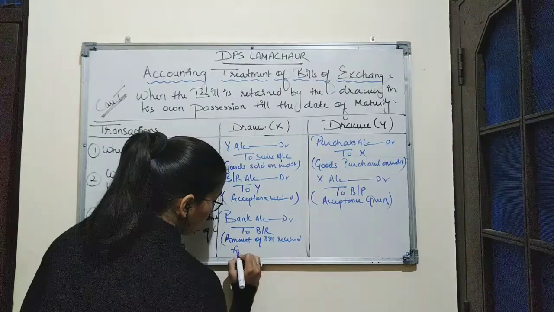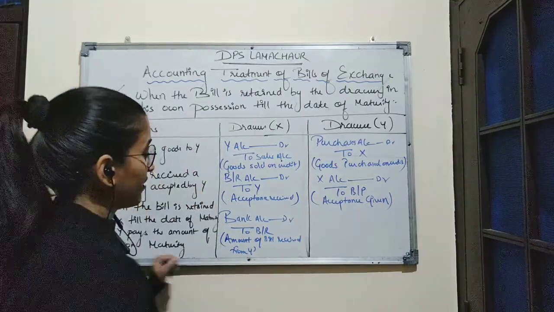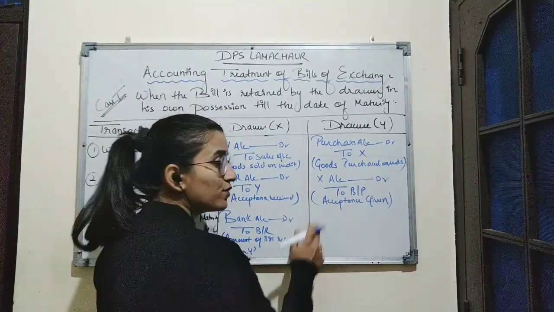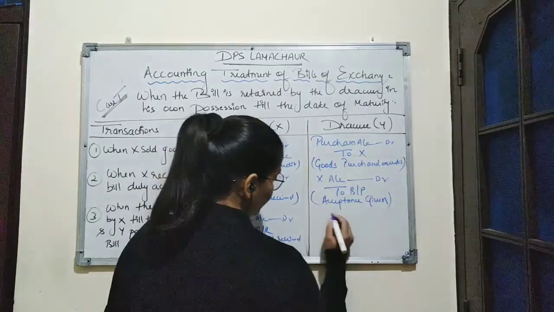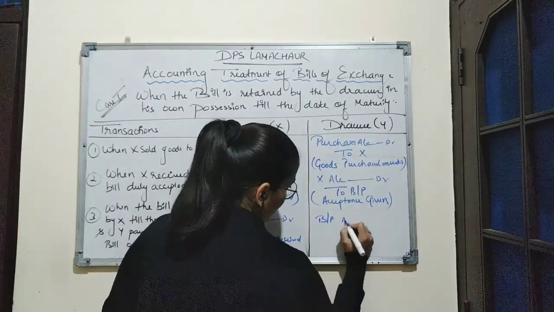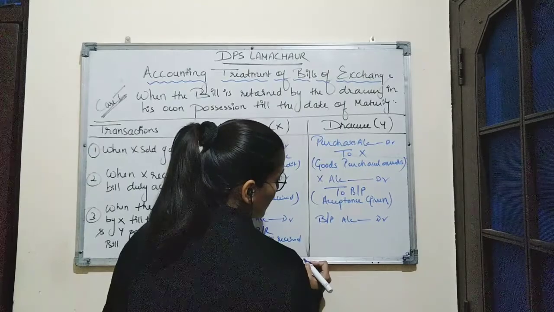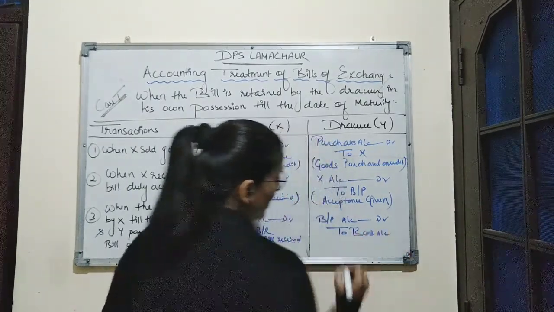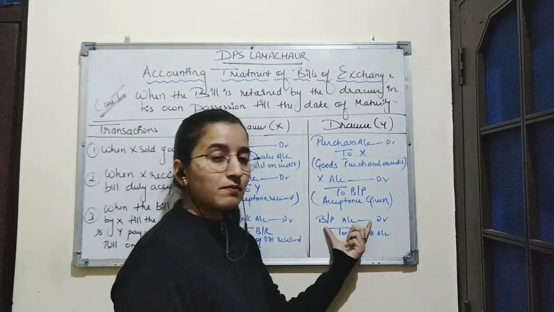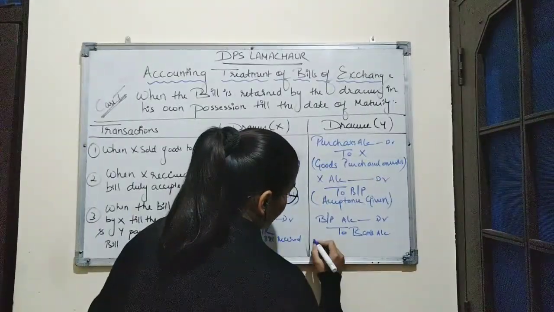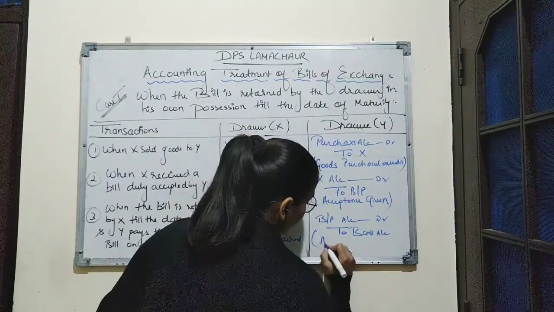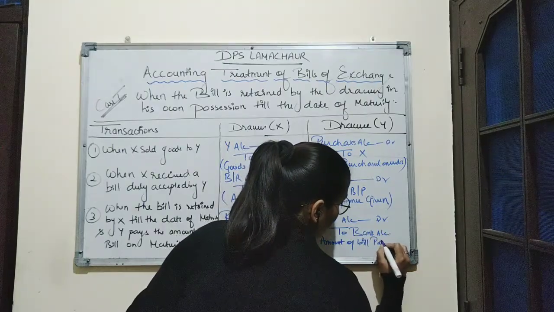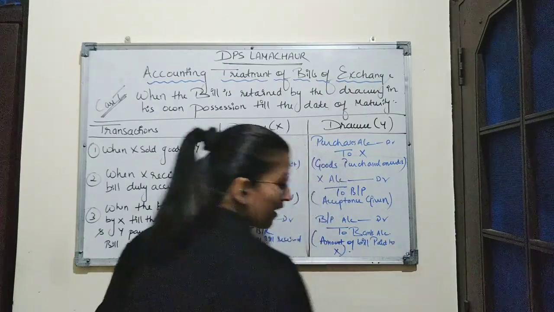received from Y. And in the books of Y, as Y is paying the amount of bill to the drawer, here the entry will be bills payable account debit to bank account, as Y is paying the bills payable in the form of cash. Here narration will be amount of bill paid to X.